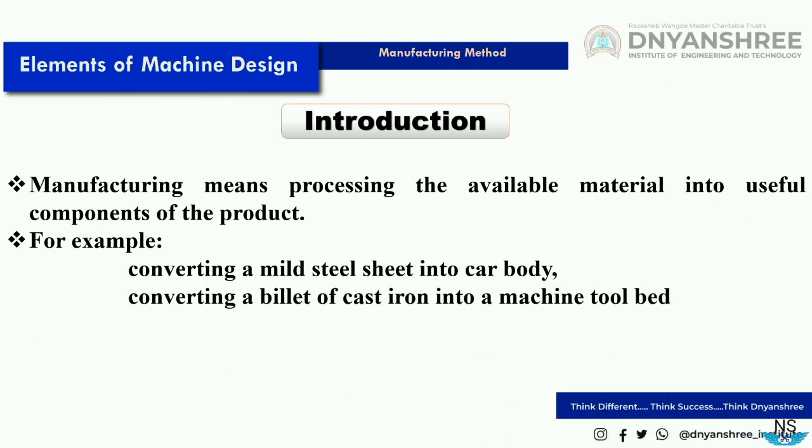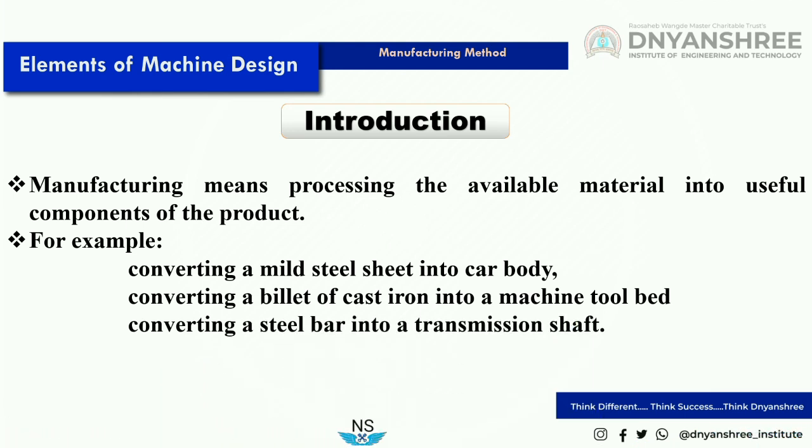Another example is converting a billet of cast iron into a machine tool bed. The billet of cast iron is a raw material, and we have to convert it into a useful product, the machine tool bed. The third example is converting a steel bar into a transmission shaft.